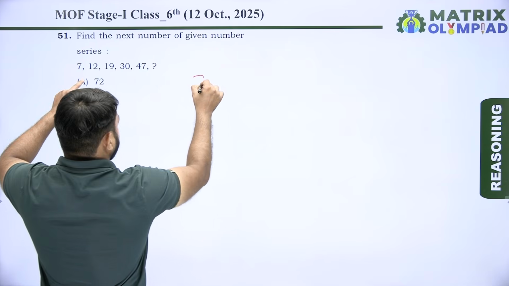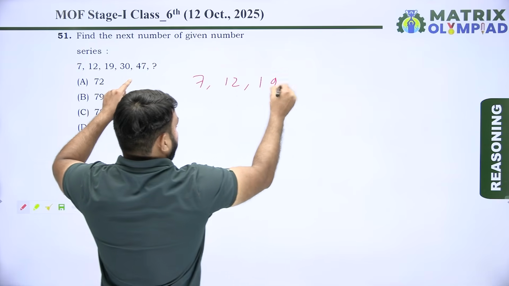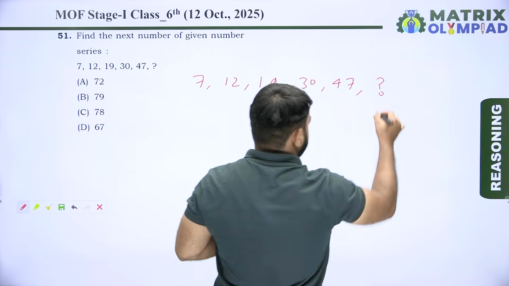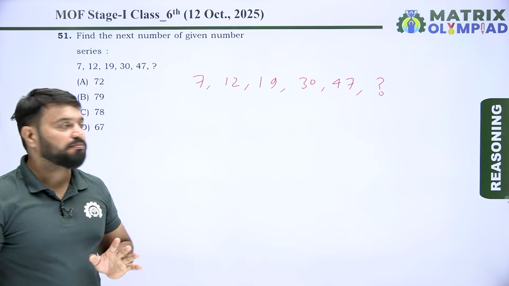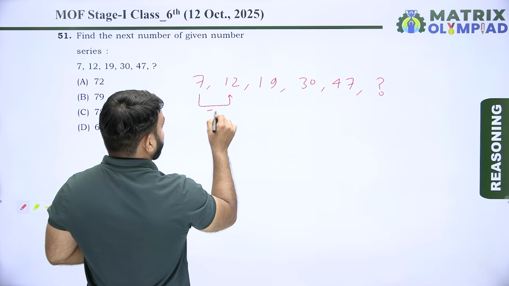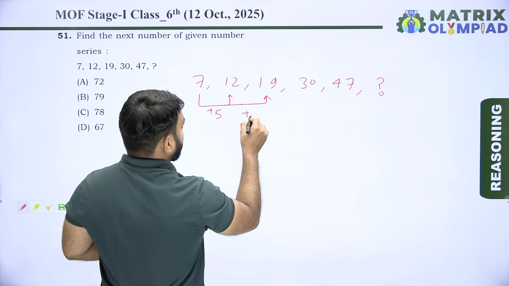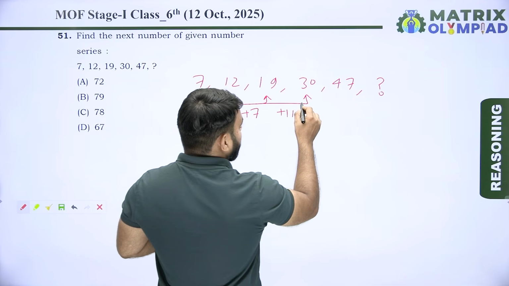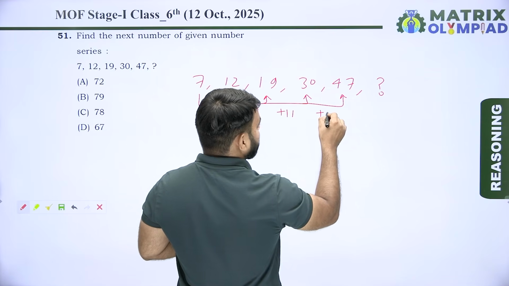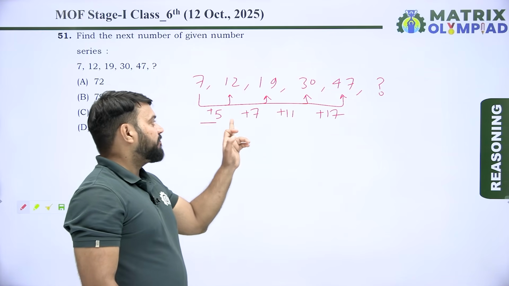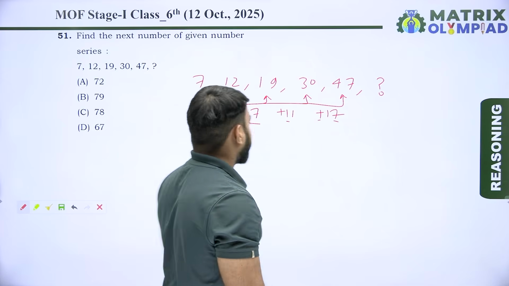So series is 7, 12, 19, 30, 47. After 47 next number is missing. So first find the pattern of given number series. So pattern of the series is 7 to 12, it means plus 5. 12 to 19, it means plus 7. 19 to 30, it means plus 11. 30 to 47, it means plus 17. So pattern is plus 5 plus 7 plus 11 plus 17.